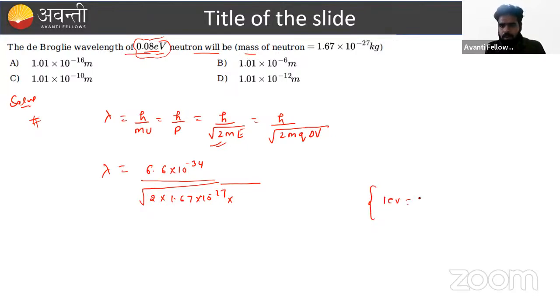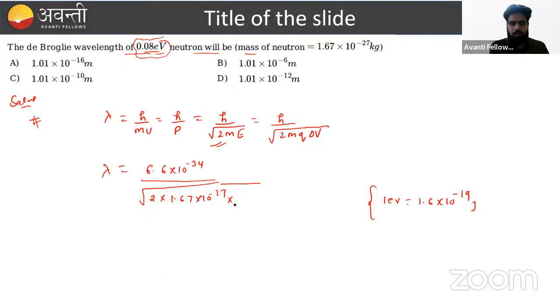One electron volt is nothing but 1.6 into 10 raised to power minus 19 joule. Because in the options the wavelength is asked in meters, we have to convert all the given data into SI units to avoid mistakes.